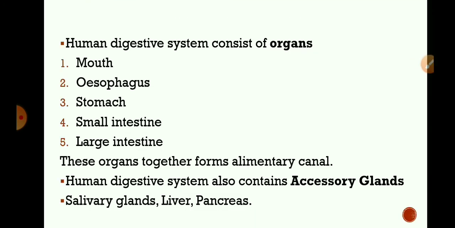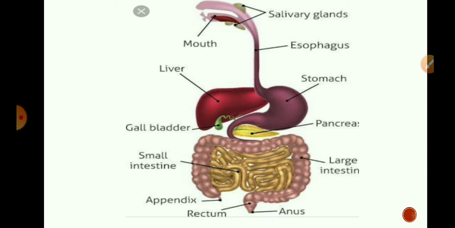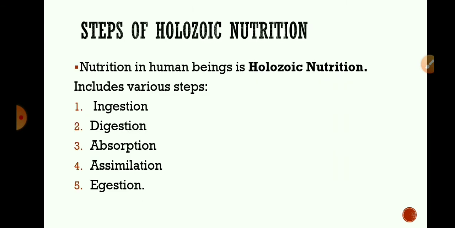The human digestive system also contains accessory glands. There are 3 accessory glands in the human digestive system: salivary glands, liver and pancreas. Students, in the previous video we learned about the holozoic mode of nutrition. Nutrition in human beings is also holozoic nutrition. It includes various steps such as ingestion, digestion, absorption, assimilation and egestion.